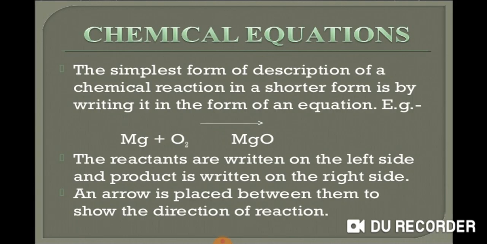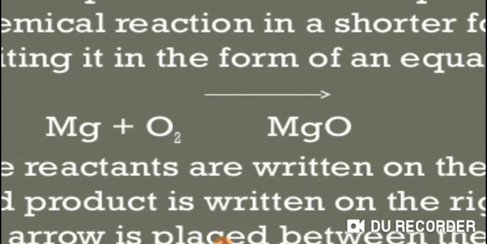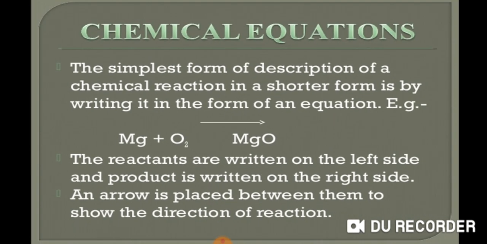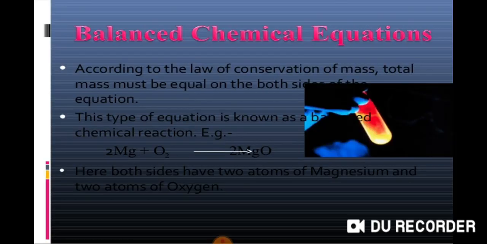In this chemical equation, you can see that it is not balanced. One magnesium atom on the left, one on the right. Two oxygen atoms on the left and one on the right. So in order to balance it, what will we do?